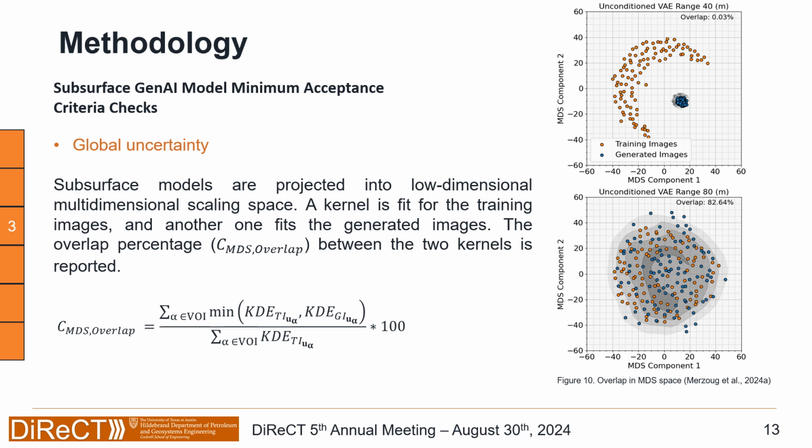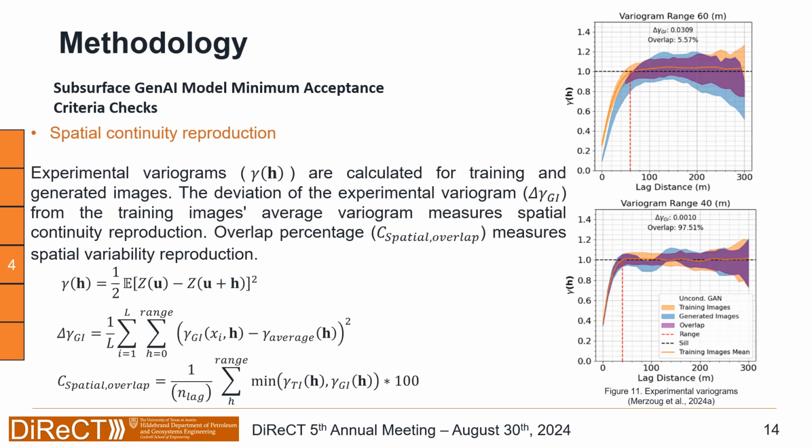And then between the two kernels, we calculate the minimum value, and then we normalize by the kernel density estimator of the training images. That gives us an overlap percentage. As you see here at the top, a low overlap is basically images that are totally different. And if we see more overlap, it shows that the images are similar and they fall together in the low dimensional space.